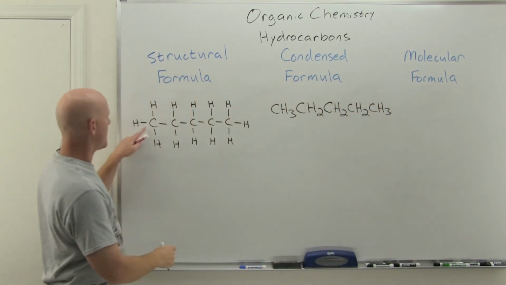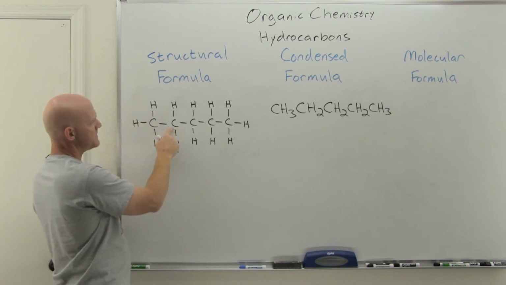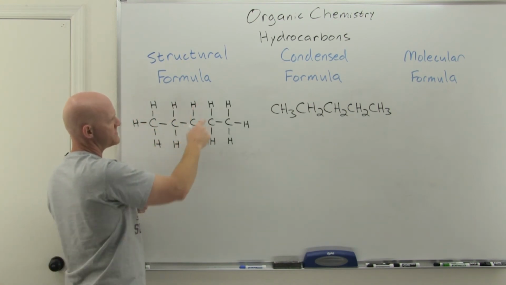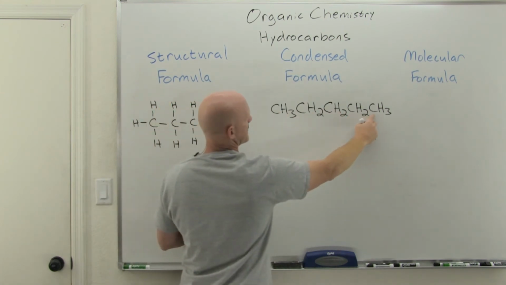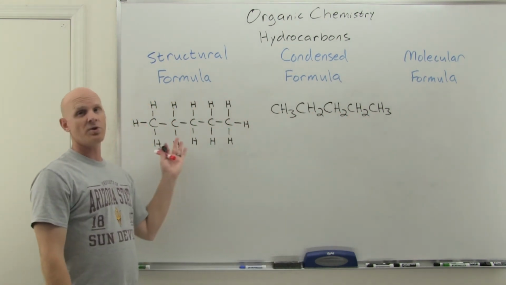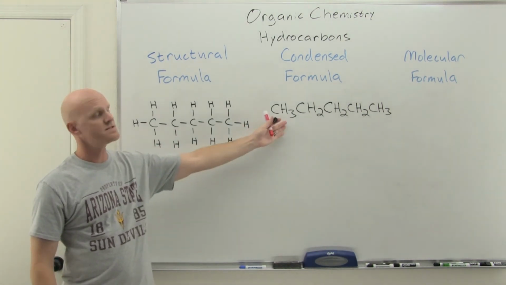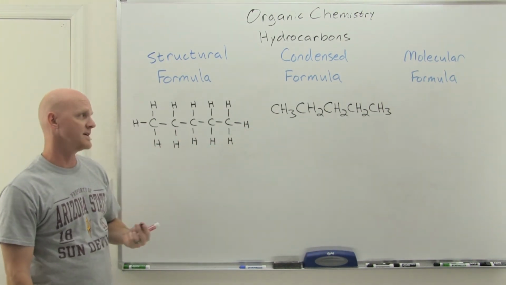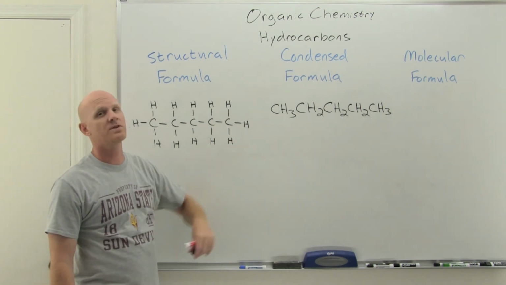And so you start off with a carbon bonded to 3 hydrogens, and then you've got 3 carbons in a row that all have just 2 hydrogens, and then finally you've got the last carbon that's got, once again, 3 hydrogens. And it's a lot easier to draw this than to draw the entire Lewis structure. We call this a condensed formula, whereas this was a structural formula.